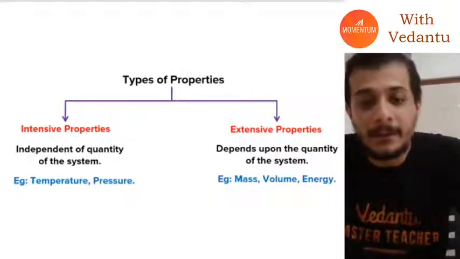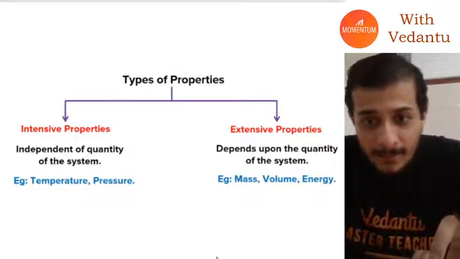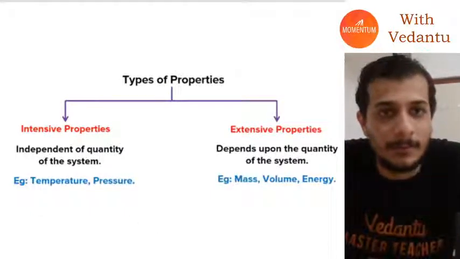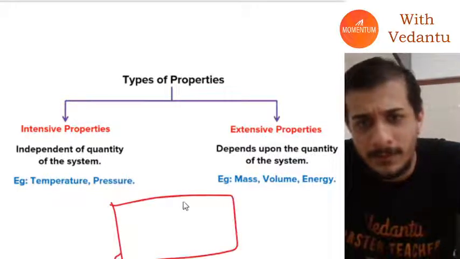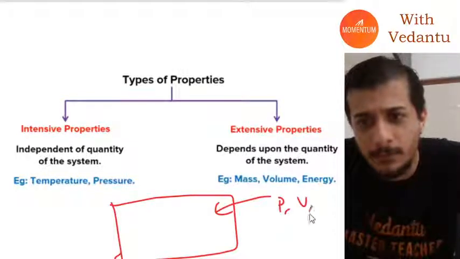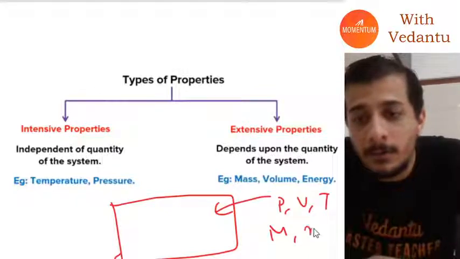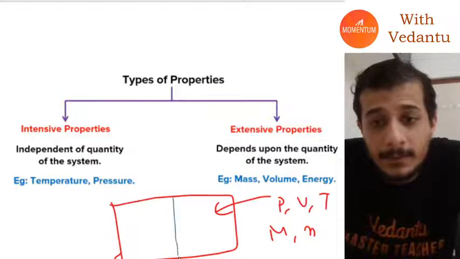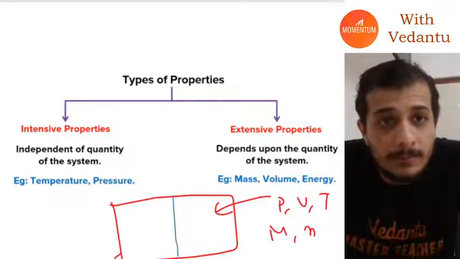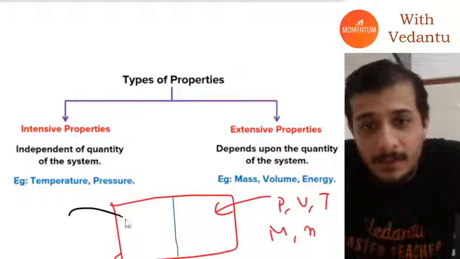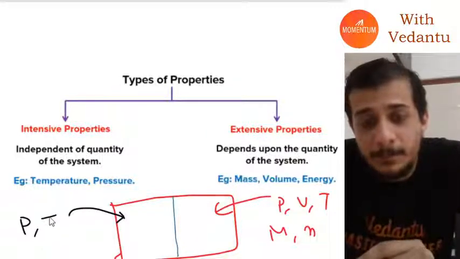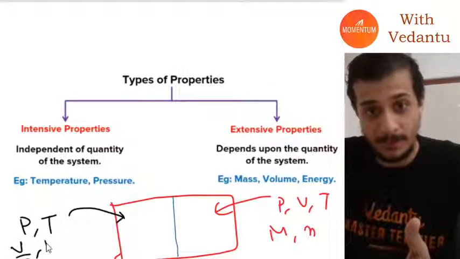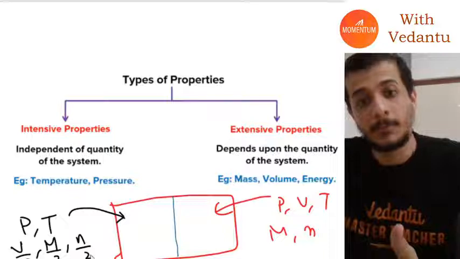I don't know. Okay, so I was talking about intensive properties. Let's explain this again quickly. If I have a container with gas at pressure P, volume V, temperature T, mass M, and number of moles N, and I add a partition in between, then for the gas in half of the container, the pressure will still be P, the temperature will still be T, but the volume will become V by 2, the mass will become M by 2, and the number of moles will become N by 2.